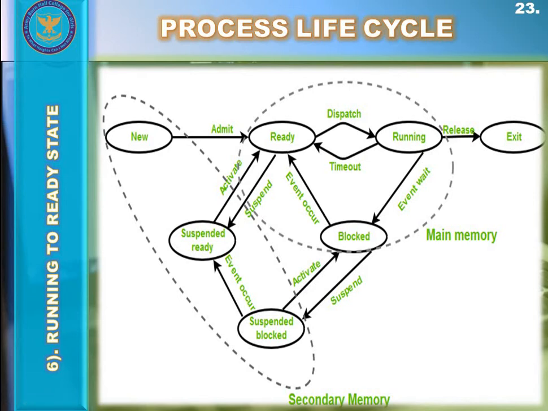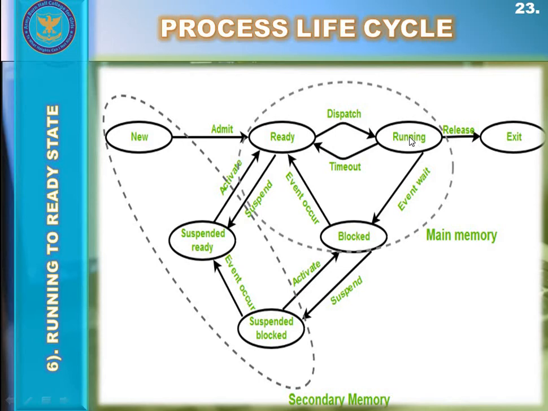So the CPU compares the priorities, as both of these processes want to get executed by the CPU. For example, process P1 has been sent to the running state by the operating system, and process 1 is now being executed by the processor or CPU.